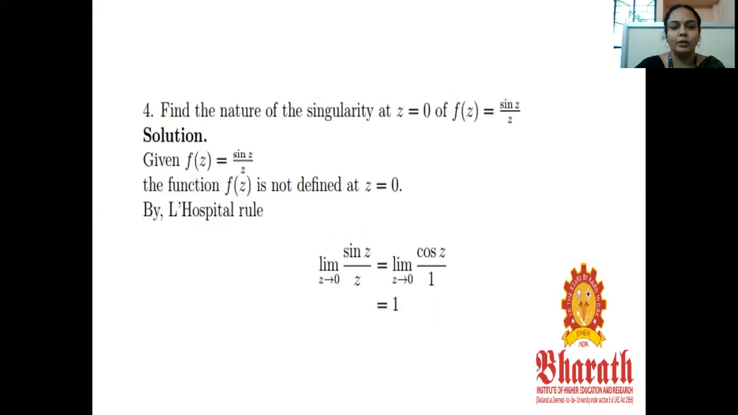We have to calculate the nature of the singularity for the function f of z equal to sine z by z. At z equal to 0, if we put z equal to 0, we get infinity, that is, f of z is not defined. So by using the L'Hospital rule, if you differentiate this, the derivative of sine z is cos z and the derivative of z is 1. Now z tends to 0, so cos 0 by 1, and cos 0 is 1. So the nature of the singularity at z equal to 0 of f of z is 1.